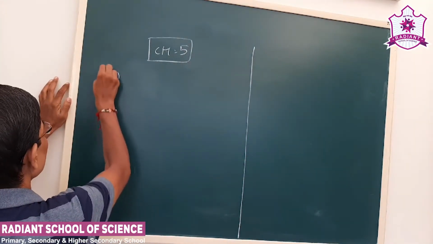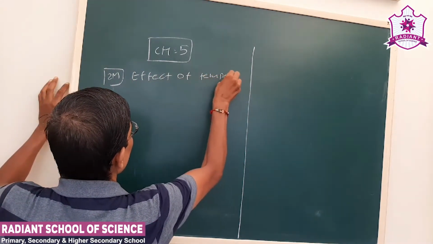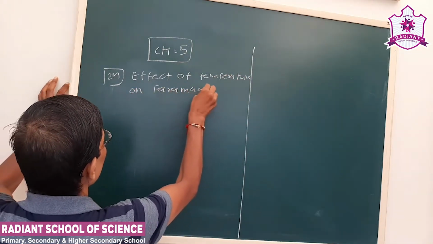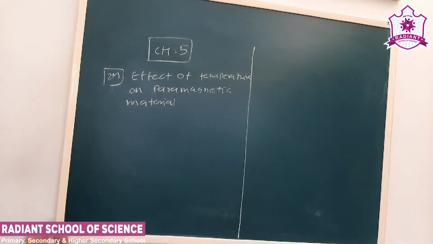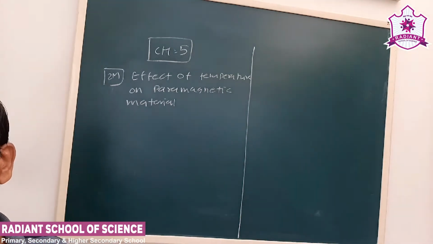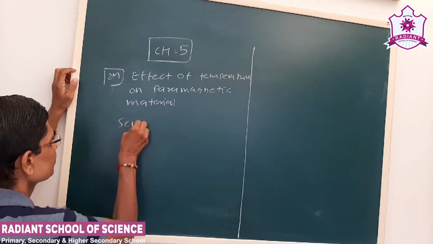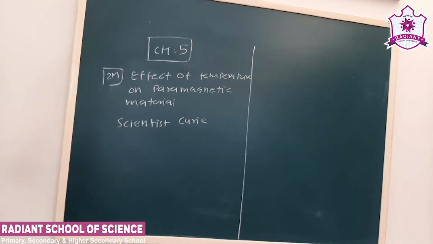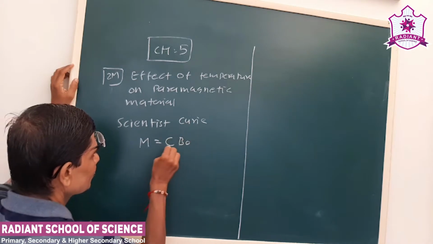This can be asked in a 2-mark question. Now we know in paramagnetic material dipole moment is there, but at room temperature all dipole moments are not arranged in the same direction. So scientist Curie gave the relation for magnetization of paramagnetic material, that is M = C B0 upon T.